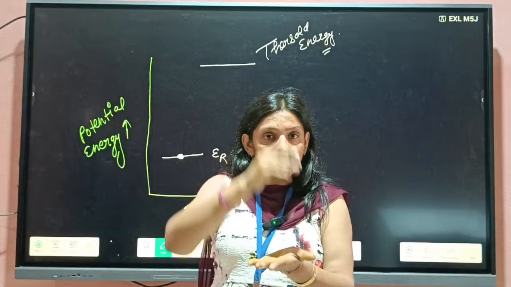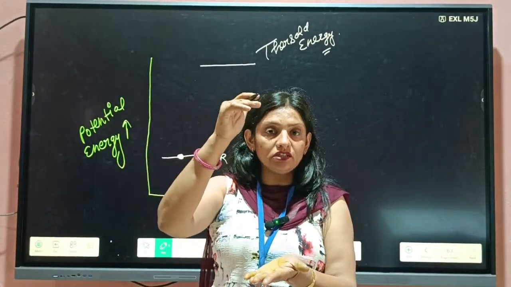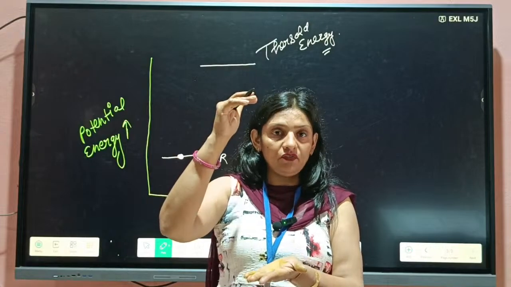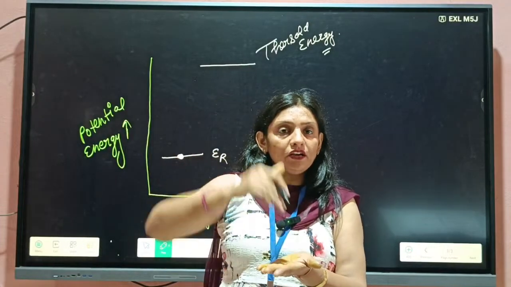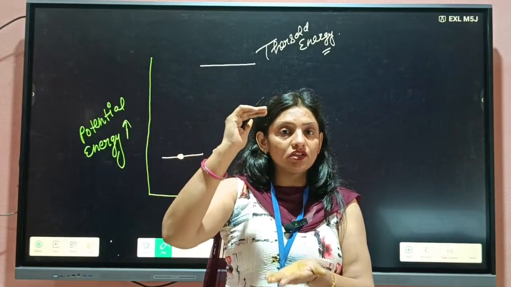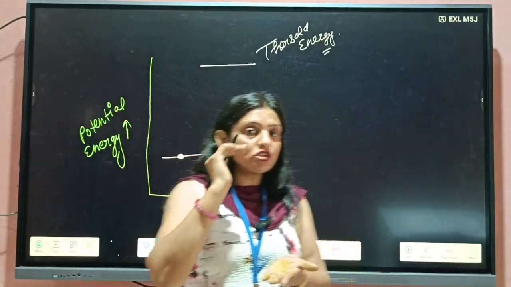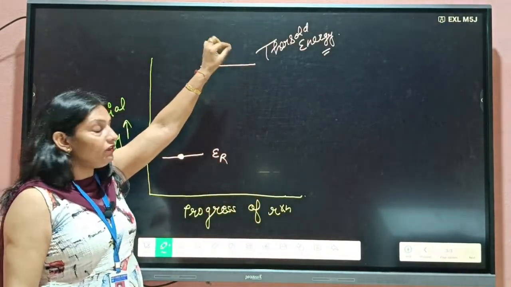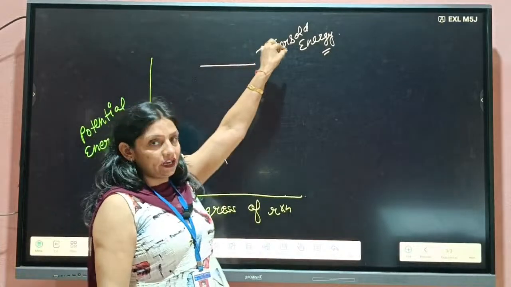Because for making tea, a sufficient amount of energy is needed. That minimum amount of energy which is required for making the collision effective, for forming the activated complex, is known as the threshold energy. That means first of all, a minimum energy is required at which it may be activated.